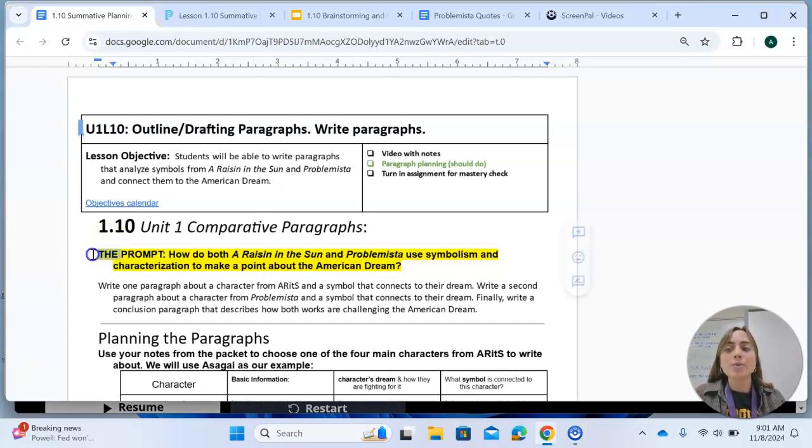So as a reminder, the prompt for our 3 paragraphs we're going to be writing is, how do both A Raisin in the Sun and Problemista use symbolism and characterization to make a point about the American dream? This is the question that you're going to be answering in 3 paragraphs.